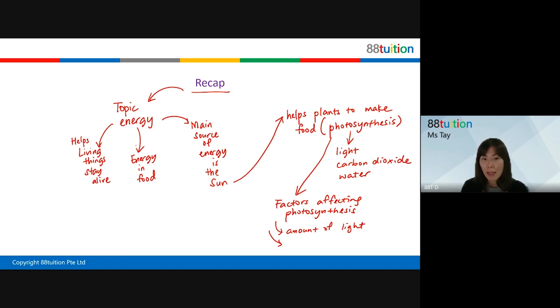So now you see, light, carbon dioxide, and water are necessary, right? Correct, for photosynthesis to take place. True? Yeah. So how will these conditions here affect photosynthesis? So we talk about amount of light that is present, correct? So the more light there is, the more photosynthesis can take place. What else will affect photosynthesis? We learned three things last week. You all still recall?